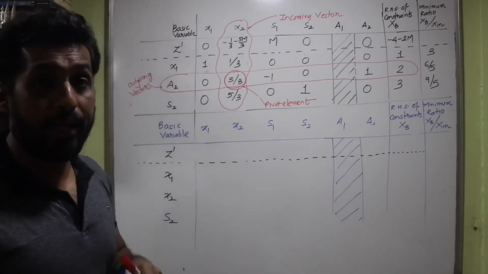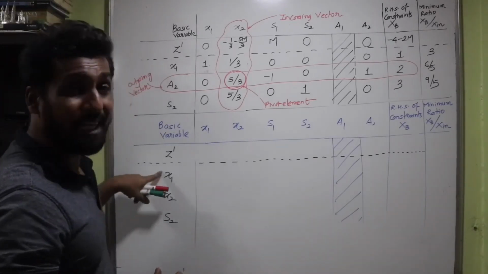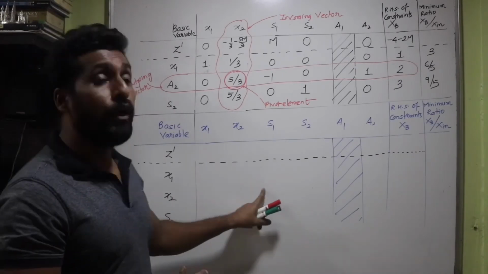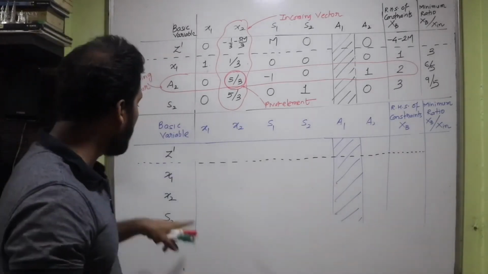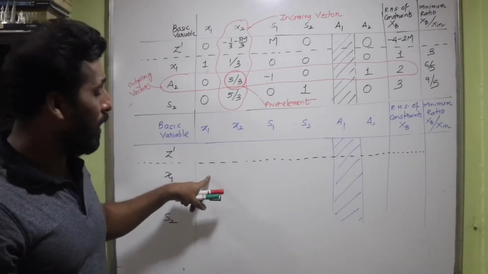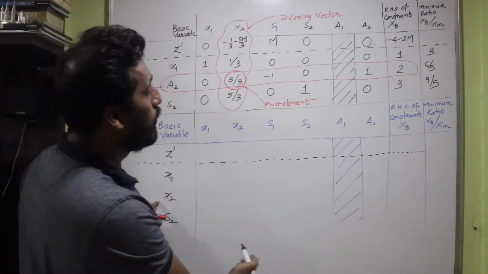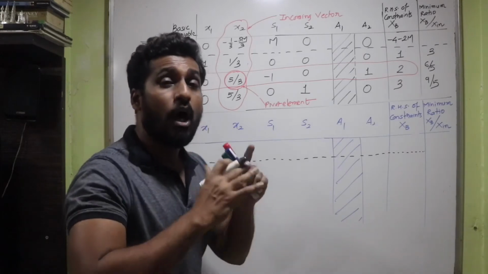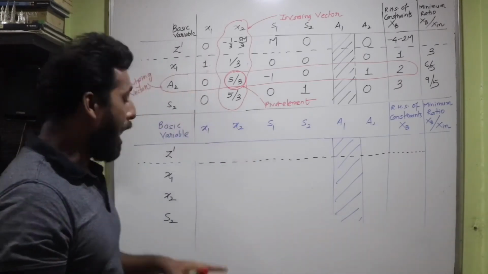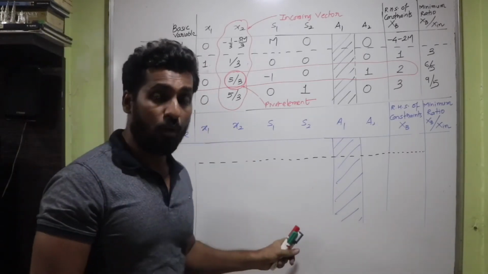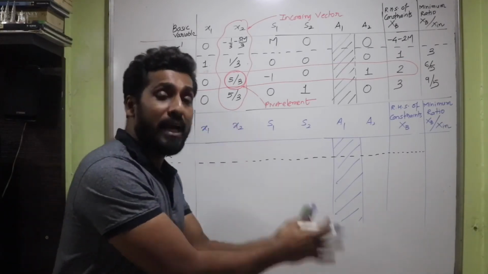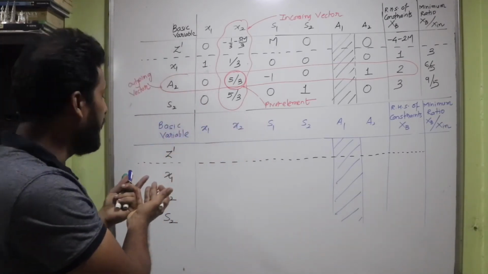Now you can be very sure that once these basic variables are identified, they are going to form a basic matrix, isn't it? That means X1 is going to look like 1 0 0, X2 is going to look like 0 1 0, and S2 is going to look like 0 0 1. It is a rule. Whenever you have basic variables, they will definitely form the basic matrix, and if you have the basic matrix, they are going to make the basic variable.